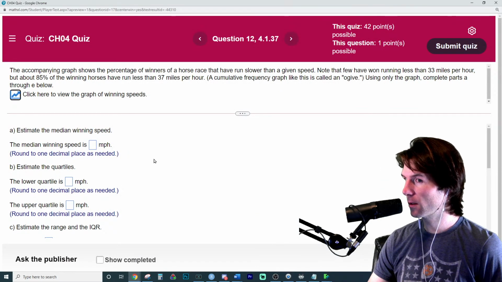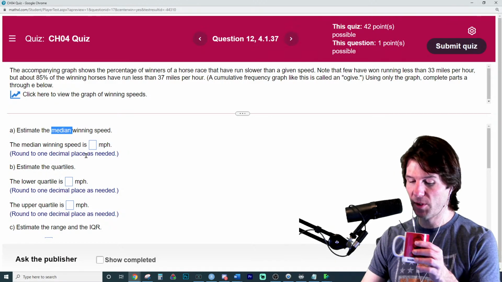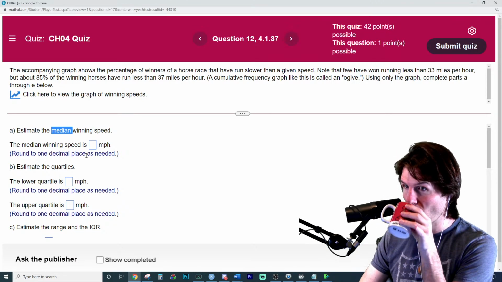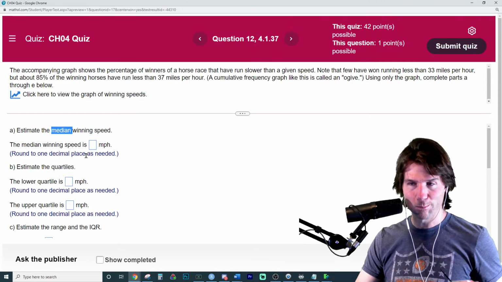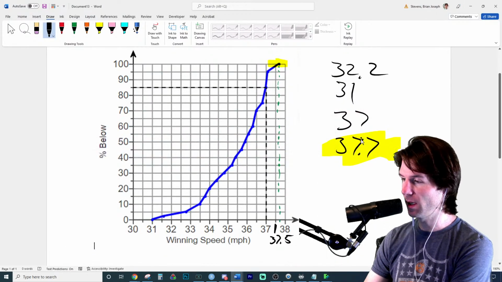Estimate the median. So immediately when we hear the median, we should think the what percentile. Median is the what percentile. Help me out right here. Who knows what the median is? We can do some 50 points for this. But what's the median? The median is the what percentile. What is the median? The 50th.